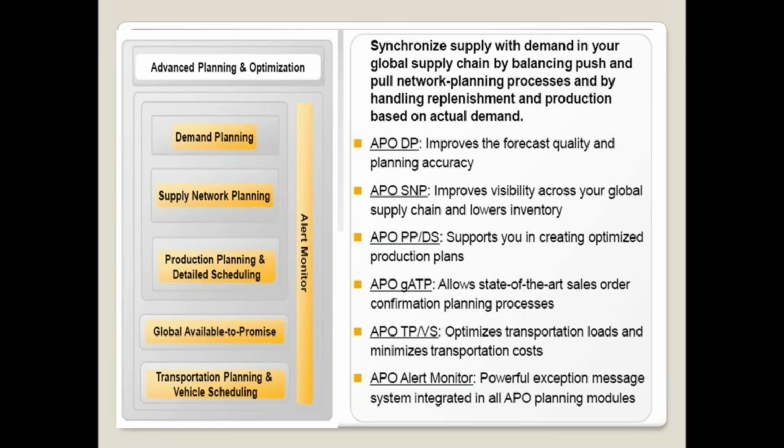Okay. So now I think you already know that SAP is going to make all its future products HANA and cloud based. As part of that, SAP ECC is going to be S/4HANA, and APO also they have already split. So DP and SNP they made into IBP, a new software, and PPDS and GATP they added into S/4HANA. In the future it is going to be part of SAP ECC. And DP and SNP is a new product, IBP, Integrated Business Planning.